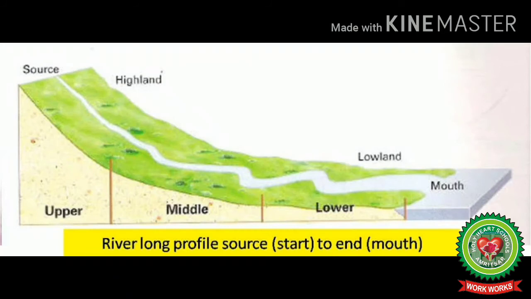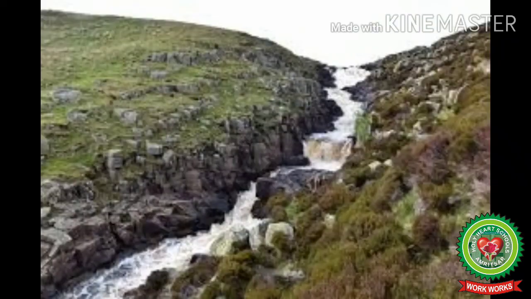A river passes through three main stages: young or the upper course, mature or the middle course, and old or the lower course. The first stage is called young or the upper course. Most of the rivers originate from mountains.